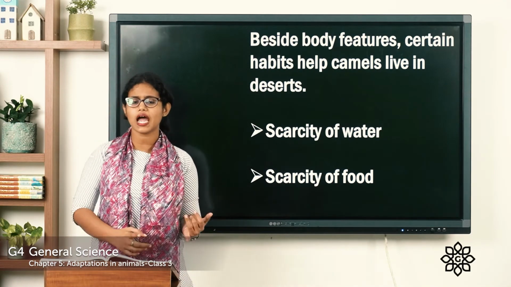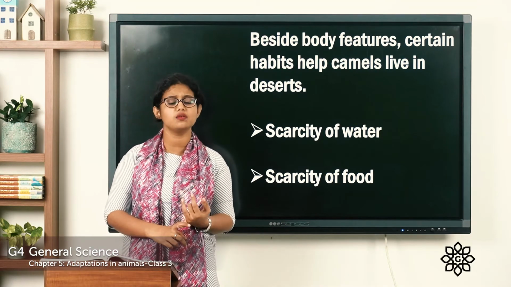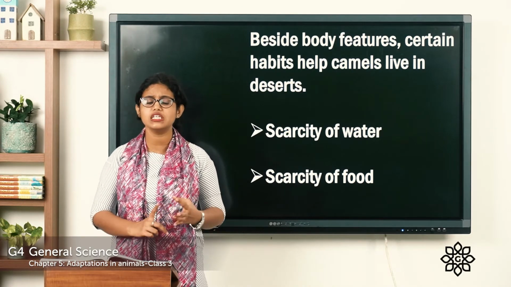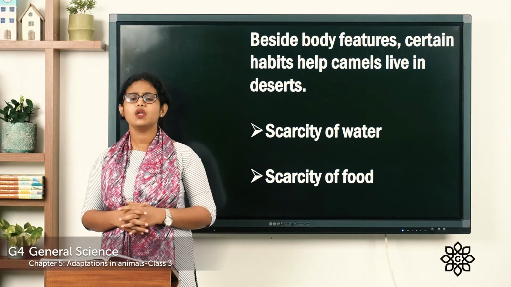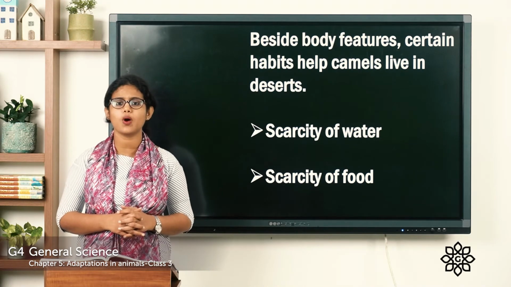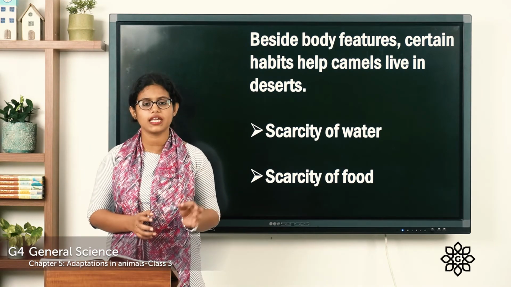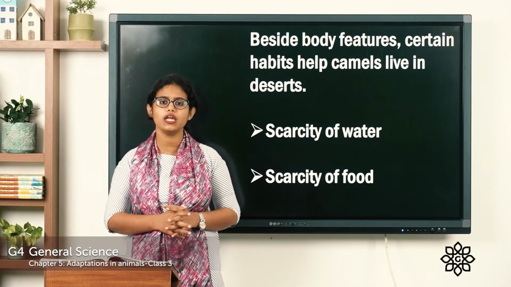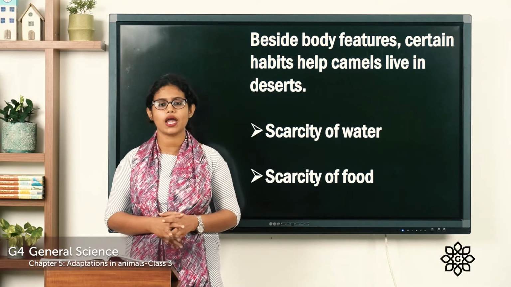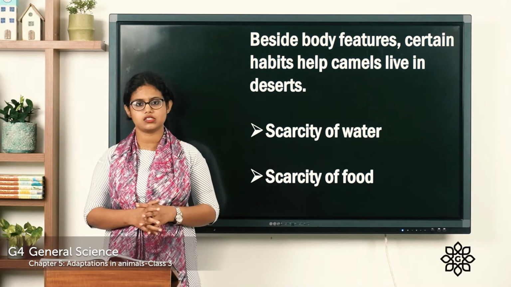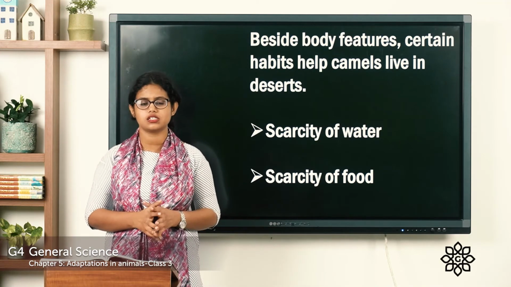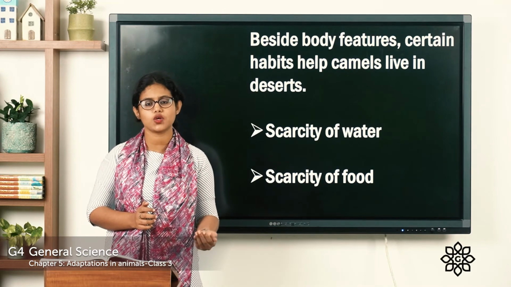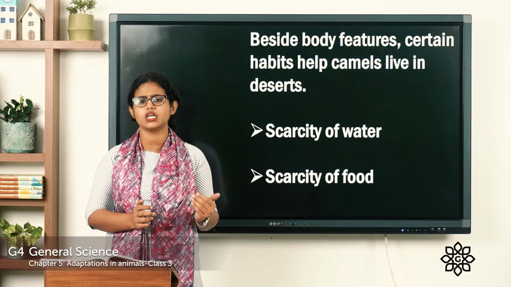Do you know which other animals live in the desert? There are animals like the kangaroo rat, the lizard, and the tortoise. What about the kangaroo rat? Can it survive without water? Yes, even the kangaroo rat can live without drinking water for many days. You know why? Because it gets its water requirement from the seeds that it eats. The kangaroo rat eats seeds and gets moisture from them, so it can survive without drinking water.